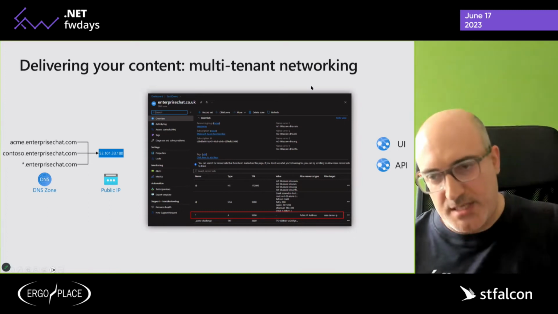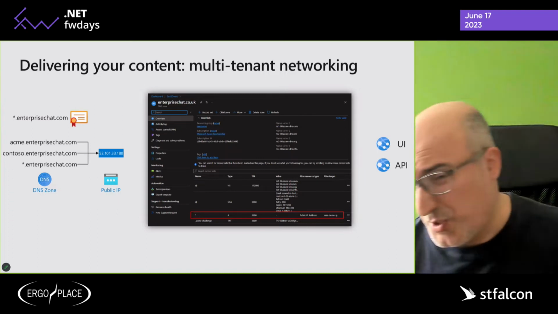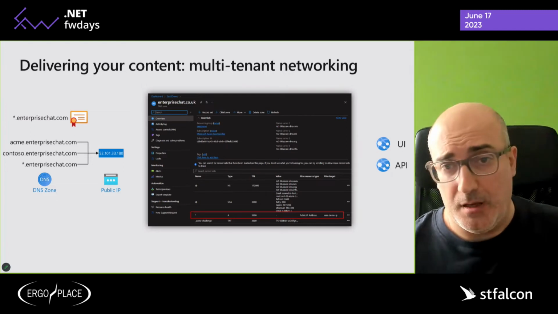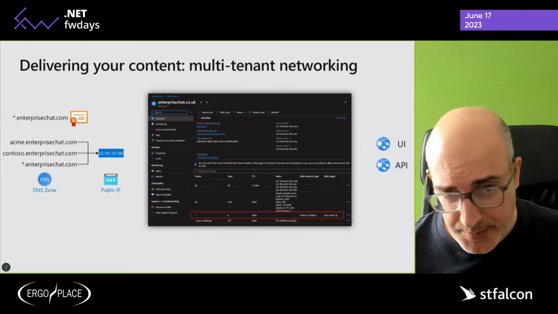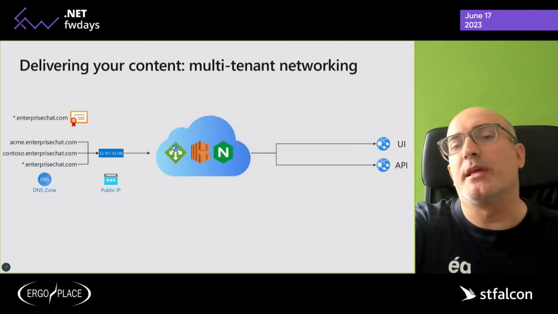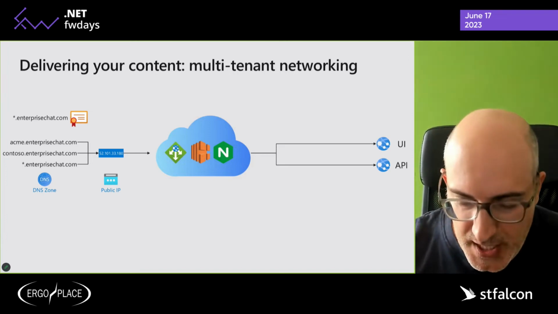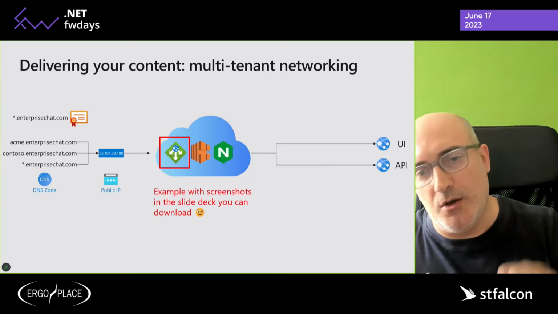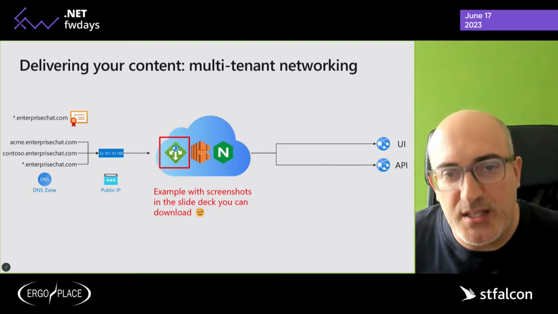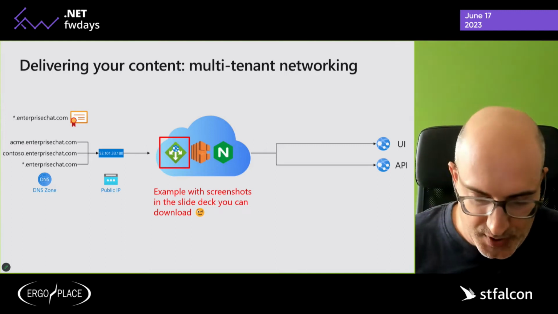Obviously, if we want to deliver this in HTTPS, we also need a wildcard certificate, which might be a little bit more expensive. The good news is that we can get one for free with Let's Encrypt, for example, like I've done. After that, we will need to create this delivery network. Now, this is the bit that I'm going to skip during this presentation. However, in the slides that you can download, there will be an example with screenshots on how to configure an app gateway in Azure to serve the purpose that I'm describing here.